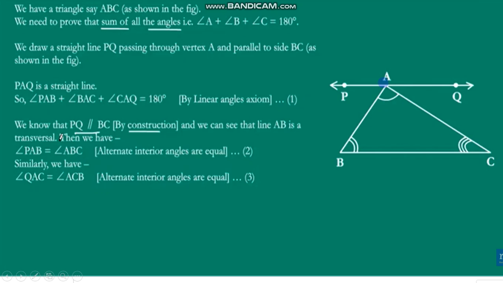These three angles together equal 180 degrees. Why? Because they form a straight line. A straight line is always equal to 180 degrees. Suppose you draw a line in your textbook and measure it with a protractor, it forms 180 degrees.